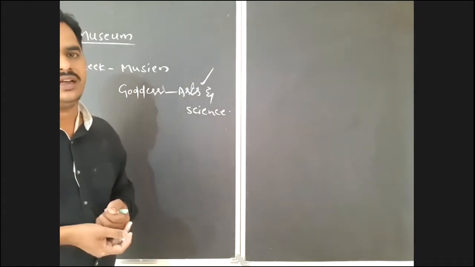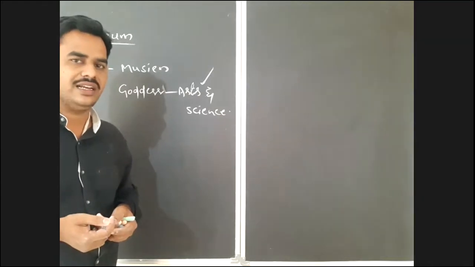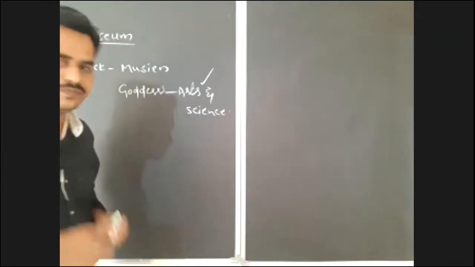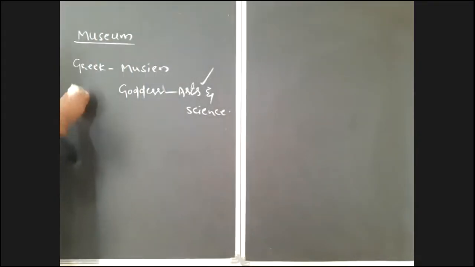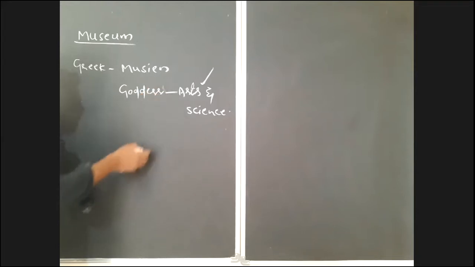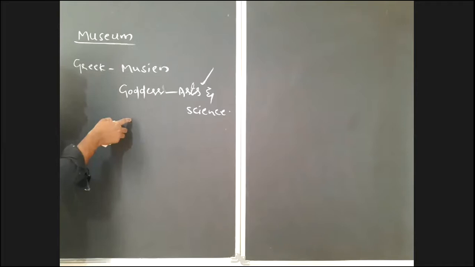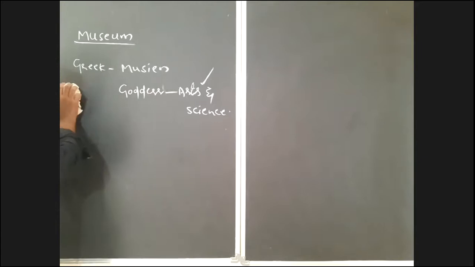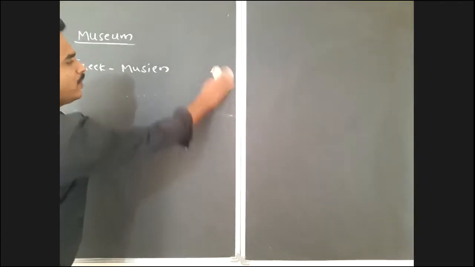But what about research or scientific studies? What is the use of this museum? The word museum came from a Greek word, musein. Musein is the goddess of Greece. She is the goddess of arts and science. So in the museum, we can preserve the materials that belong to arts or science. That we have to notice. The valuable, important materials of arts or science will be preserved in this place.